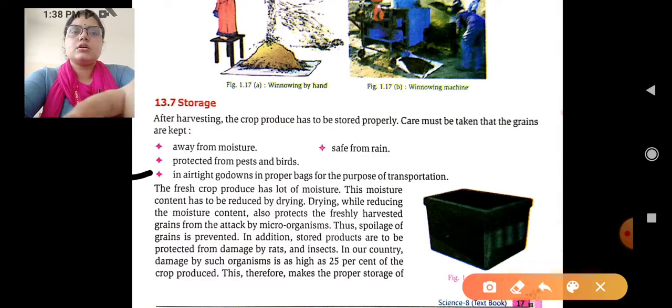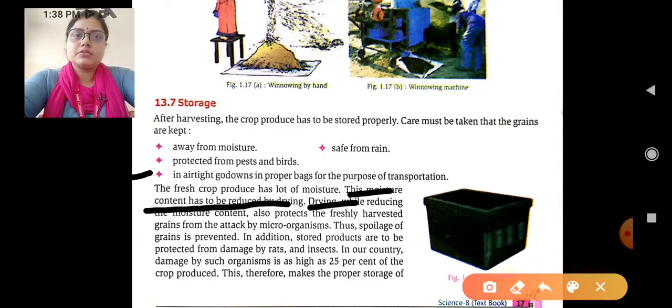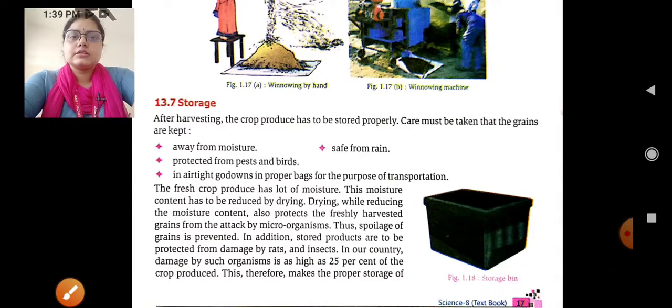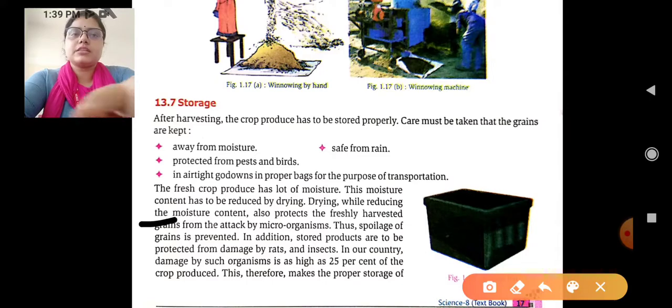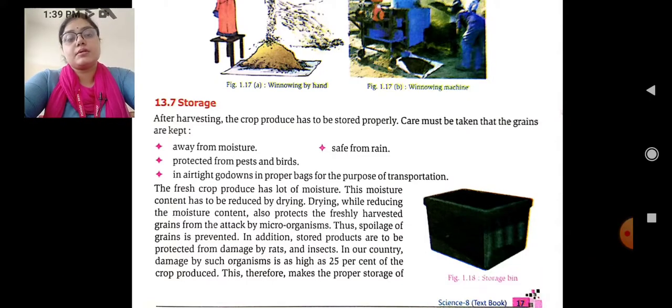produces a lot of moisture. This moisture content has to be reduced by drying, and drying, while reducing the moisture content, also protects freshly harvested grains from being attacked by microorganisms. This also we have to remember.